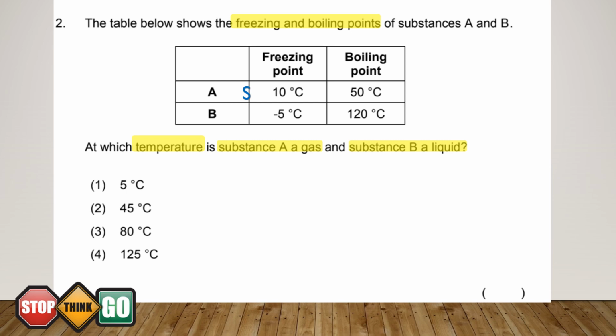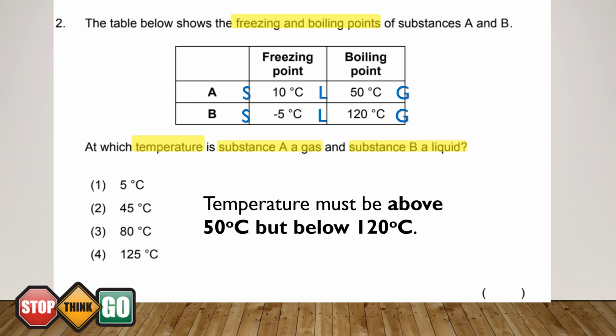Next, between freezing and boiling point, the substance A will remain as a liquid. So let me write the letter L in between these 2 temperatures. Next, above boiling point of a substance, it will be in gaseous state. So let me put a capital G over here. Let me do the same for substance B. I'll fill in the solid state, liquid, and gas.